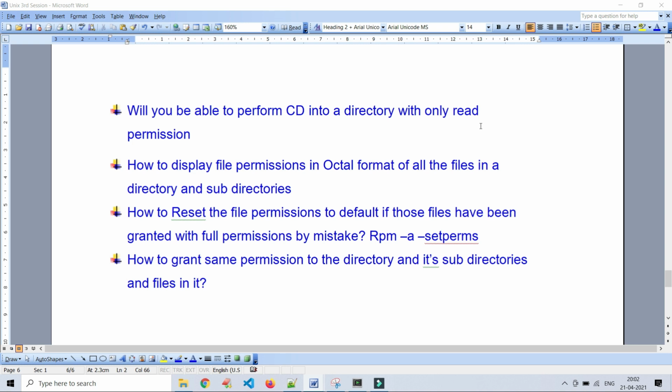Next question: how to display file permissions in octal format of all the files in a directory and subdirectories? Read the question once again. How to display file permissions in octal format? Octal format is nothing but like 777 for users, groups, others. 666 is the default file permission. 644: once you create any file in Unix or Linux, the default initial file permission is 644.